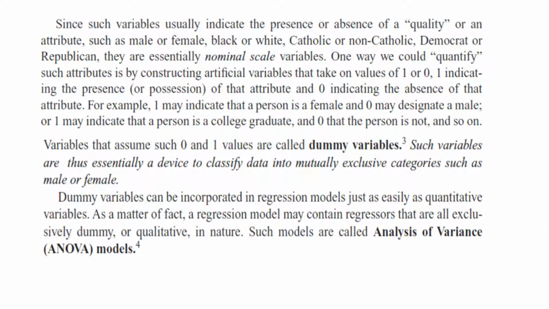For example, if I have data on age of respondents and I use a dummy variable, I give the number 0 to all respondents who are aged less than 25, and people who are aged greater than or equal to 25 years get the dummy variable value 1.